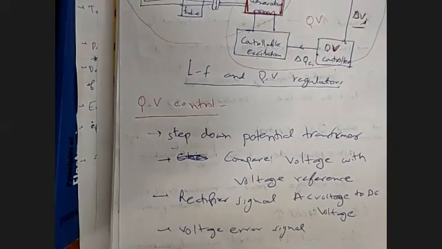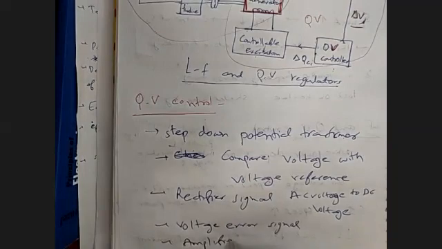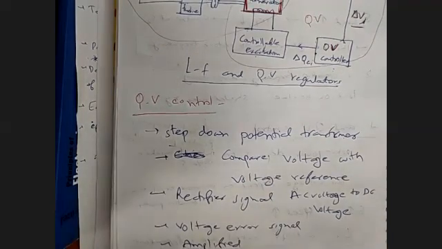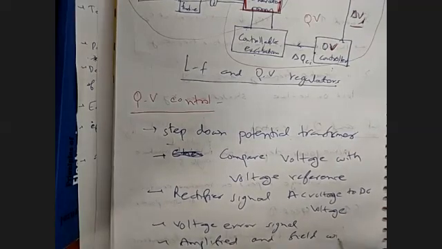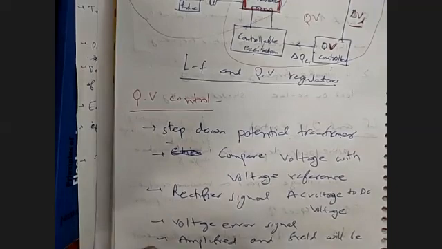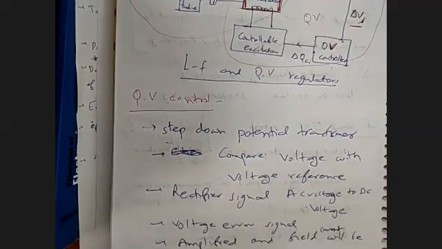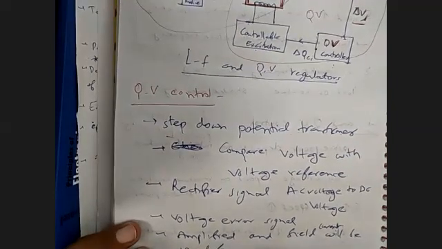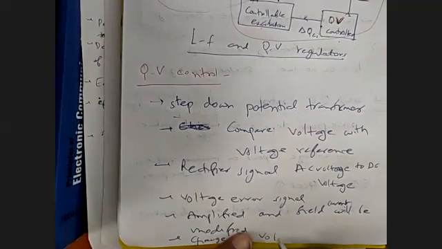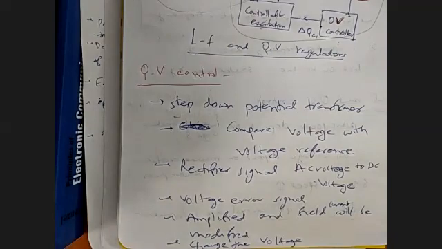And this voltage error signal will be amplified and the field will be modified. That means, you can say, the field current will be modified according to this change, and that will change the voltage of the generator. So this is the basic philosophy of QV control.